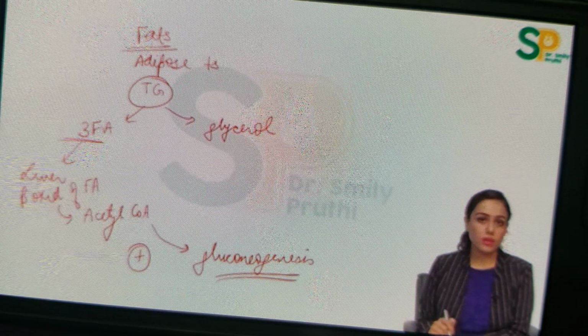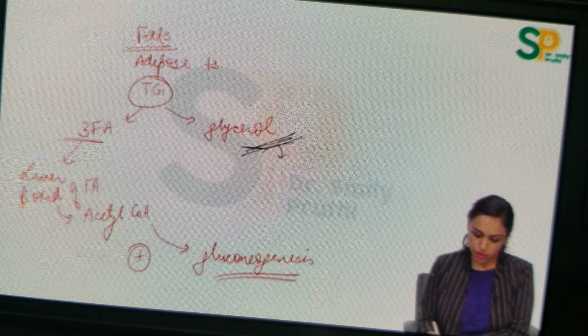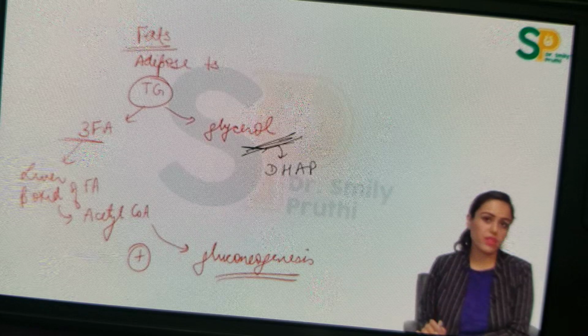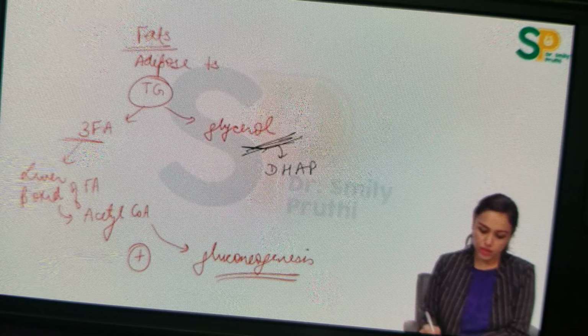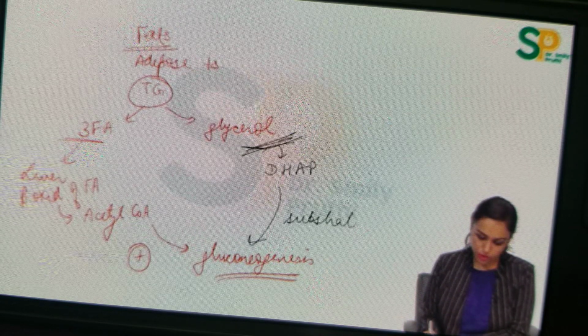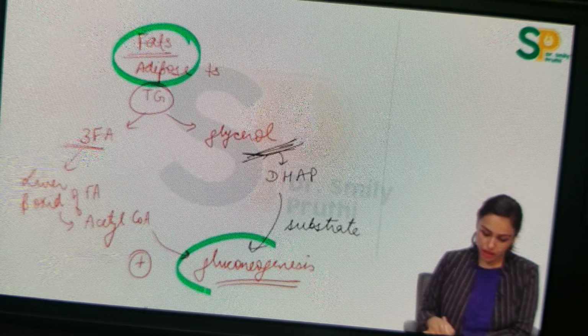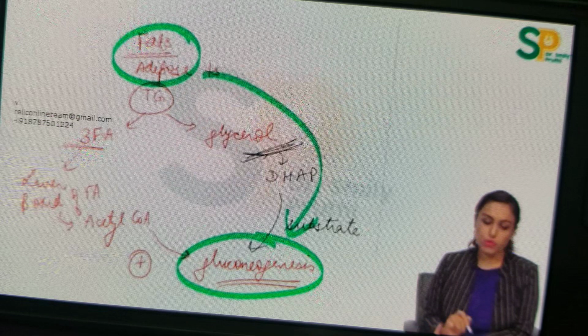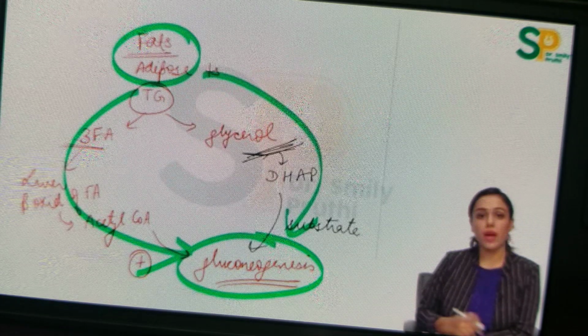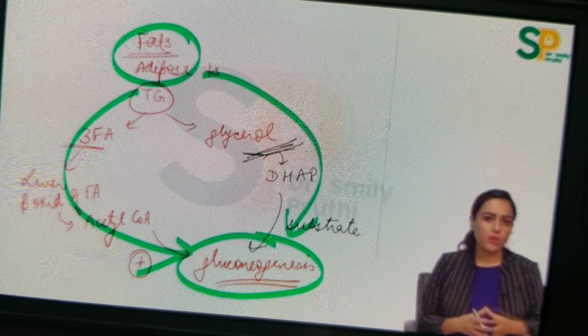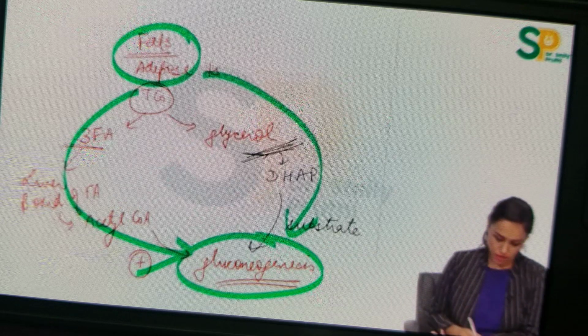On the other hand, the other product of triglyceride, that is glycerol, I just told you, glycerol can be converted to DHAP, dihydroxyacetone phosphate, and this DHAP can be converted to glucose. So we can say glycerol is a substrate for gluconeogenesis. Now see the full story: fats are indirectly getting converted to glucose because one of the breakdown products is a substrate for gluconeogenesis. The other breakdown product, fatty acid, forms acetyl-CoA, which is the activator of gluconeogenesis. Indirectly, both the breakdown products of fats are helping in gluconeogenesis.